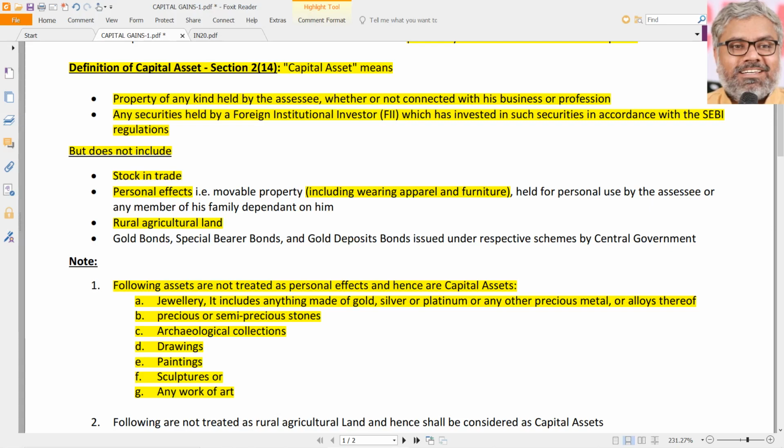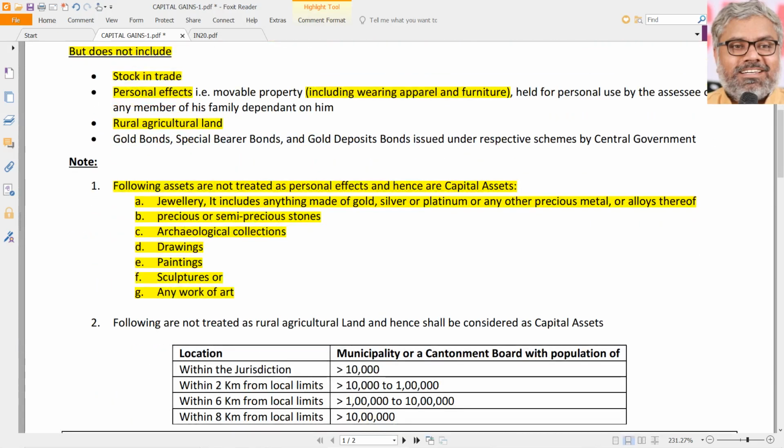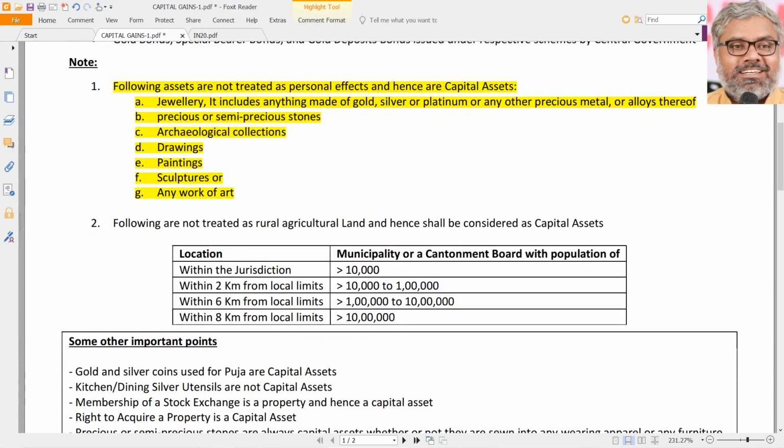But the point here is rural agricultural land. The rural agricultural land definition will not be according to our own whims and fancies, like, ours is a very rural area, so it is a rural agricultural land. No, not like that. This definition is there already in the agricultural income chapter also. Here also it is the same. What is not a rural agricultural land, and hence will be considered as a capital asset?